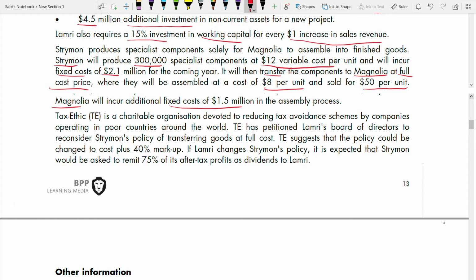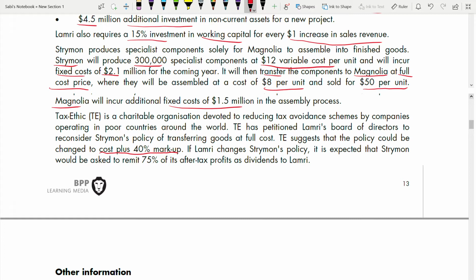Tax Ethic is a charitable organization devoted to reducing tax avoidance schemes by companies operating in poor countries around the world. So they have petitioned Lamri's board of directors to reconsider Strymon's policy of transferring goods at full cost. They suggest that the policy could be changed to cost plus 40% markup. In the first scenario, they were taking full cost price, that is your fixed plus variable cost. Here, with that cost, they are adding a 40% markup. That is the proposal, right?